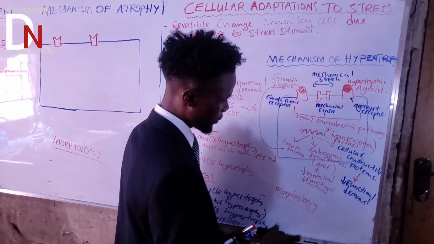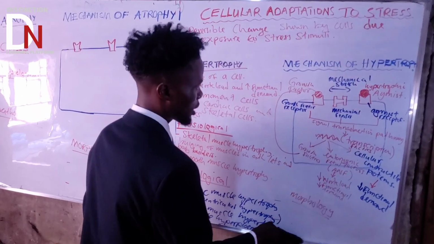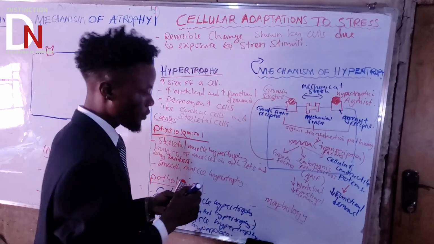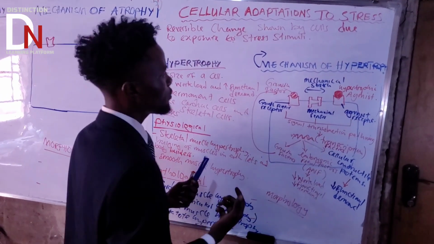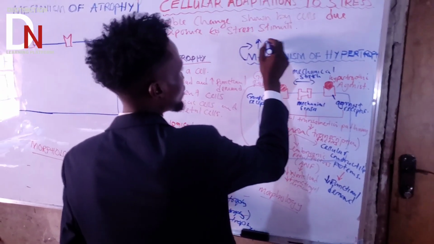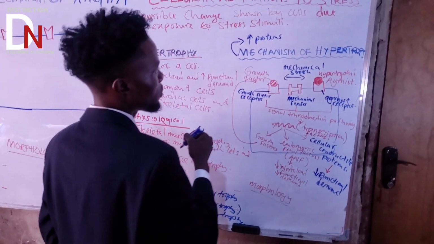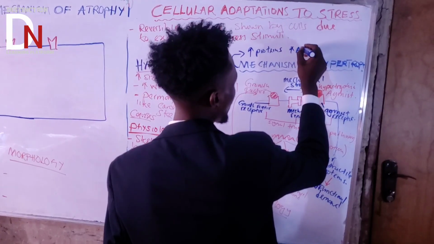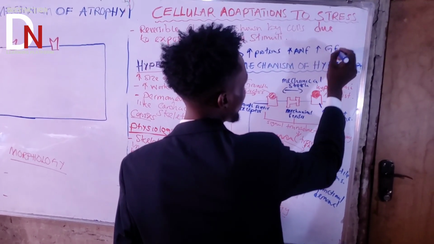Okay. So now, since we've talked about the mechanism of action, if you talk in general about the mechanism of hypertrophy, it is increased production of proteins, also increased production of ANF, and also increased production of growth factors.